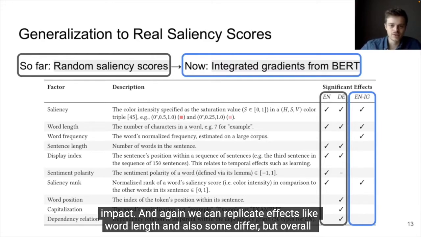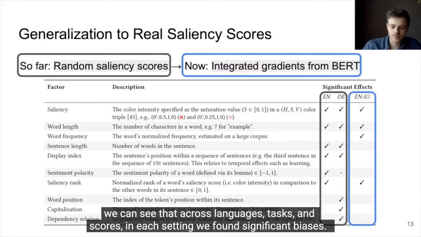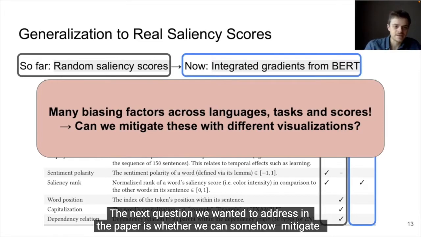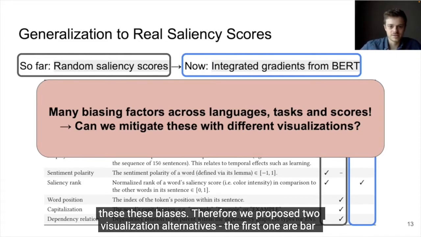And again, we can replicate effects like word length, and some also differ, but overall we can see that across languages, tasks, and scores, in each setting we found significant biases. And the next question we wanted to address in the paper is whether we can somehow mitigate these biases.